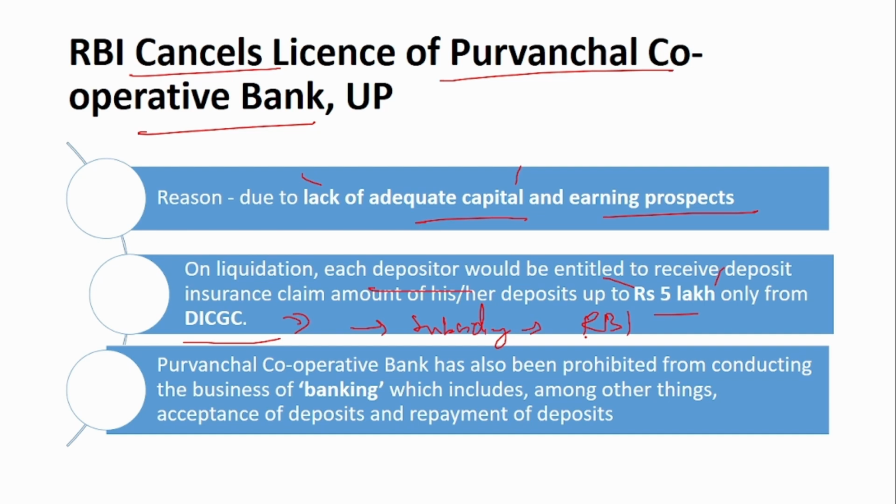The Purvanchal Cooperative Bank has also been prohibited from conducting the business of banking. So now the license is cancelled, it cannot do the business of banking. That is, it cannot accept deposits or provide repayment of deposits. Now this 5 lakhs will be provided from the DICGC to the customers.